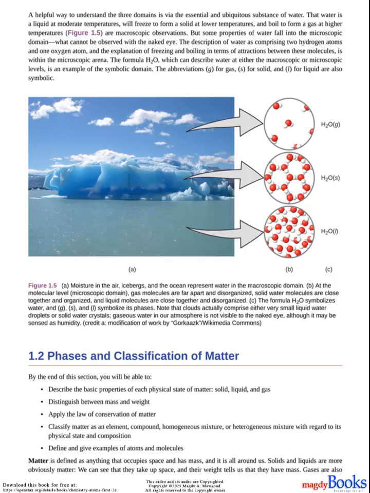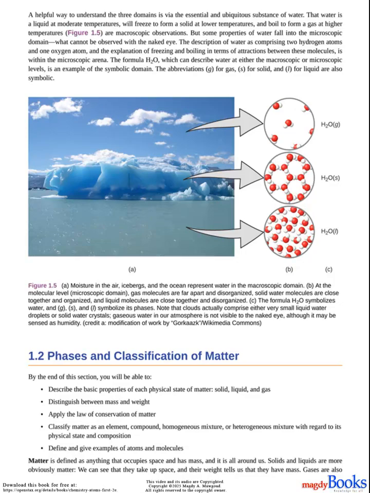The description of water as comprising 2 hydrogen atoms and 1 oxygen atom, and the explanation of freezing and boiling in terms of attractions between these molecules, is within the microscopic arena. The formula H2O, which can describe water at either the macroscopic or microscopic levels, is an example of the symbolic domain. The abbreviations G, for gas, S, for solid, and L, for liquid are also symbolic.